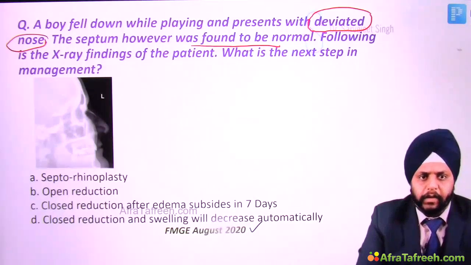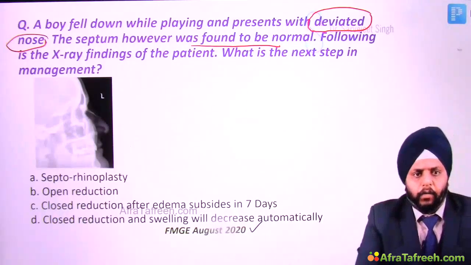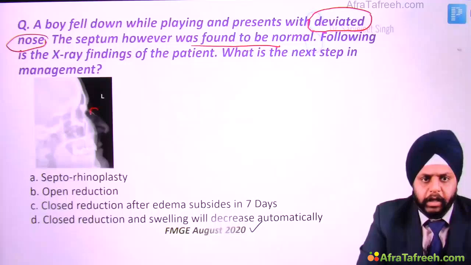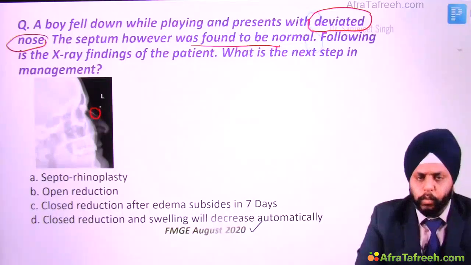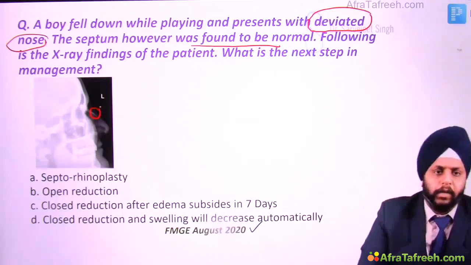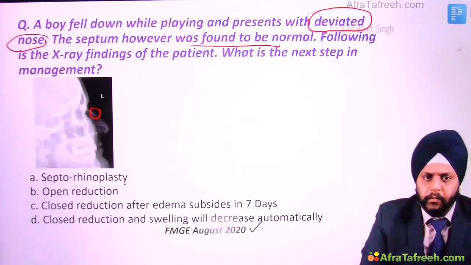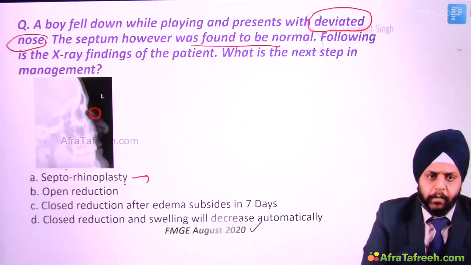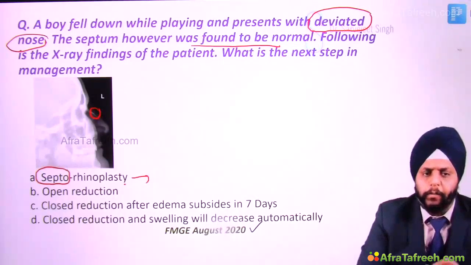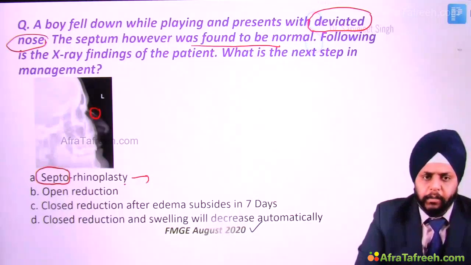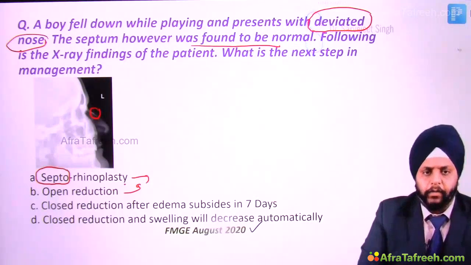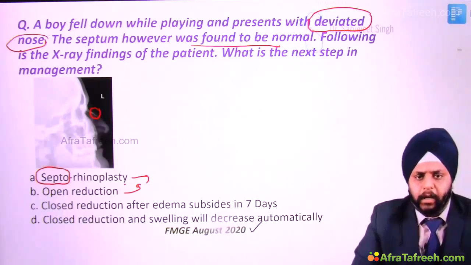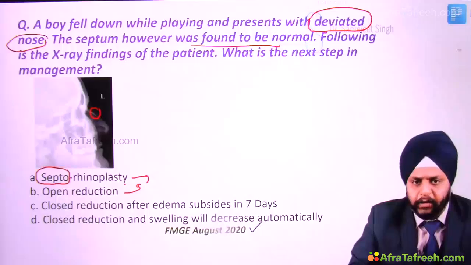When we look carefully at this X-ray, you can see that there is a small fracture over here. The bone is displaced. So what is the next step in management? Septorhinoplasty. We have discussed septorhinoplasty is done after 3 months, and the septum is normal, so there is no use of doing a septoplasty. Open reduction means rhinoplasty itself. Closed reduction after edema subsides in 7 days. That is the right answer as we discussed.